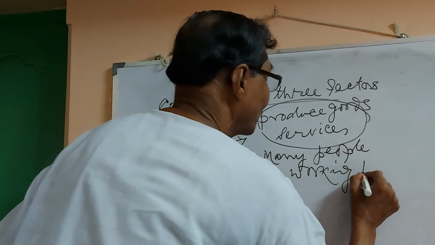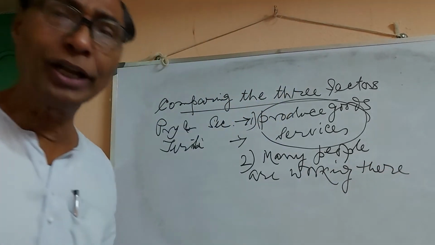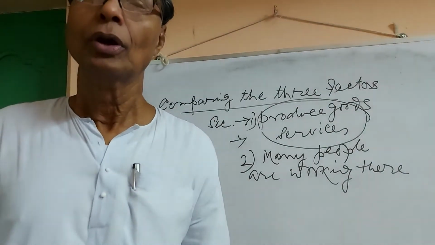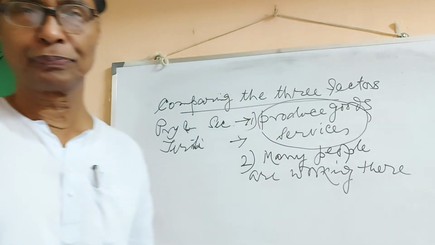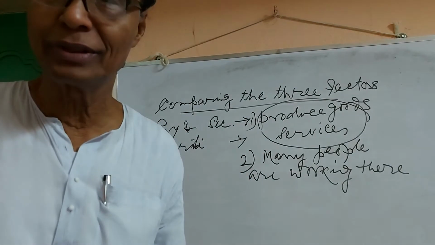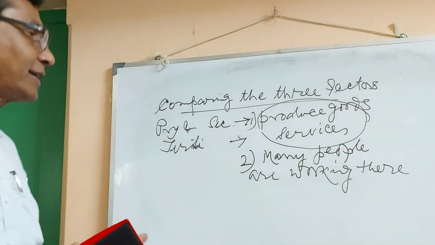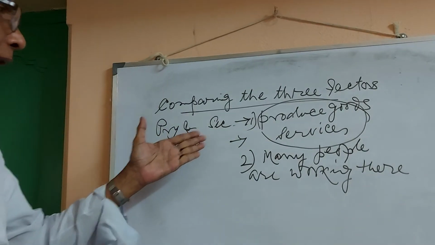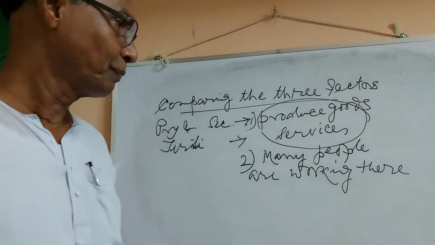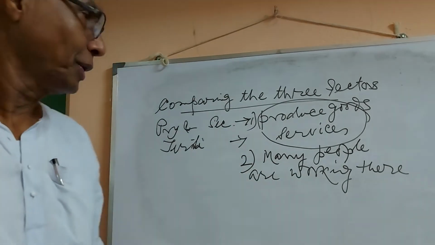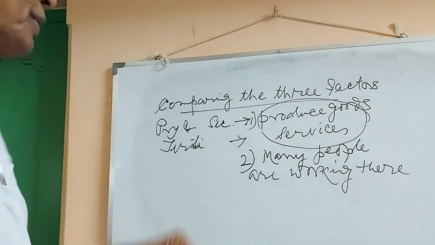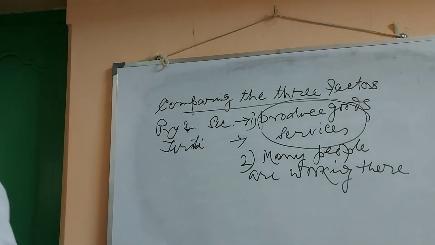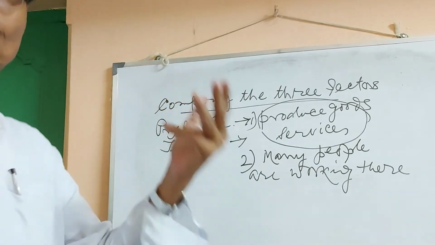Not only that, we also see that among these three sectors, one or two sectors may be more dominant than the other, either for production or for employment. It may be that the primary sector produces more than the secondary sector, or the opposite is also true.